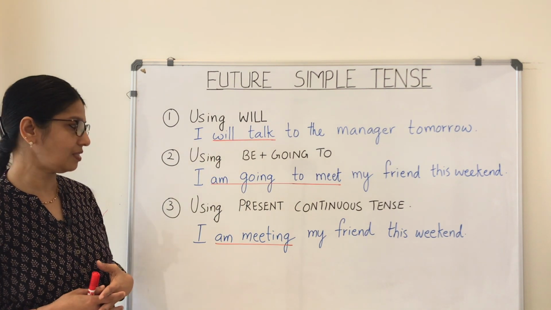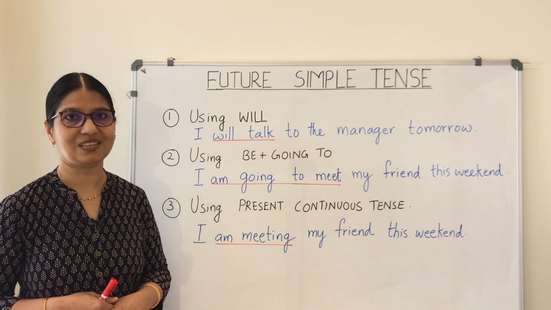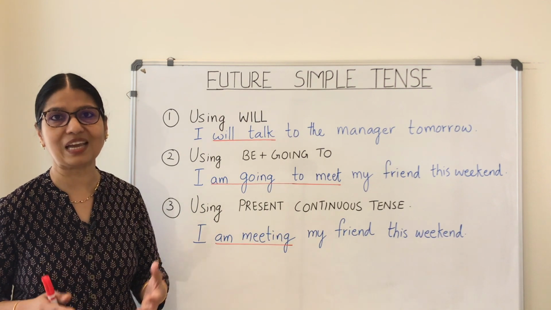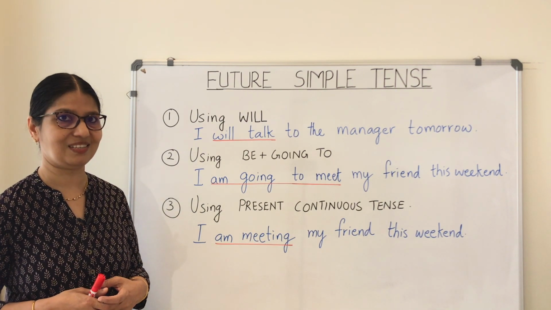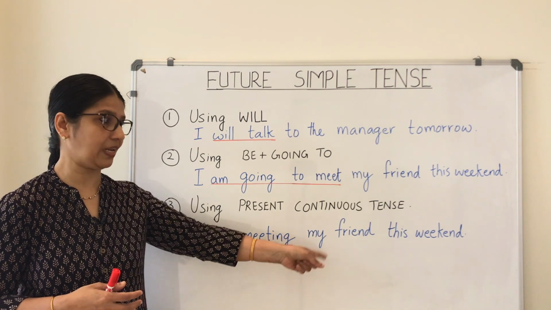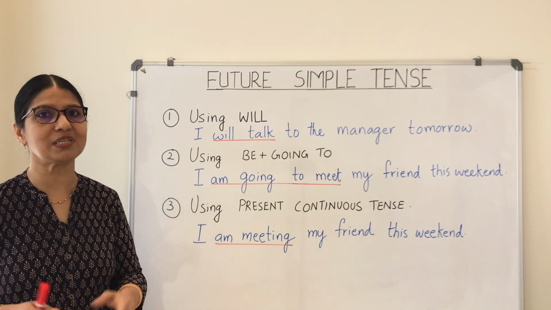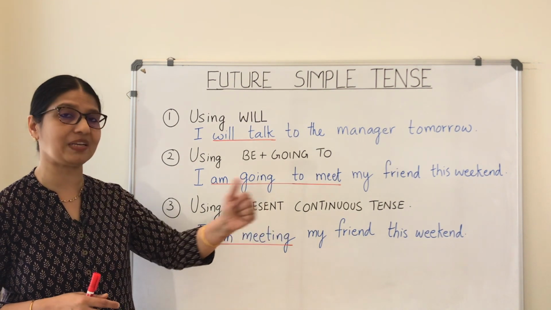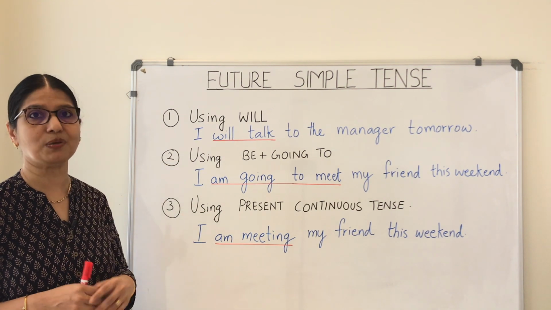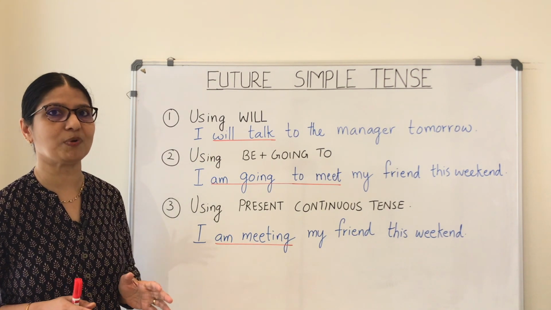Yet another way is using present continuous tense. Yes, I said it right. Using present continuous tense, you can denote future tense. So what do I do there? I write, I am meeting my friend this weekend. Straight away you use the present continuous tense. I am meeting my friend this weekend. So all of these three ways can be used, but this is the easiest way, the clearest way possible to denote future tense.